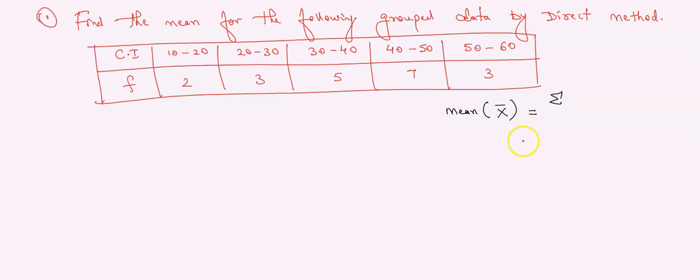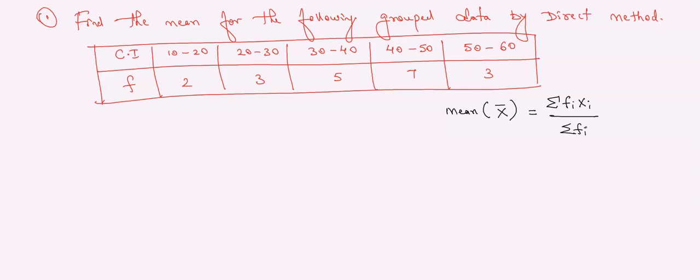What is the symbol called? Sigma. Again see how to write. Observe here how to write this symbol. Sigma fi xi by sigma fi. This is the formula. To find mean, what is the formula?